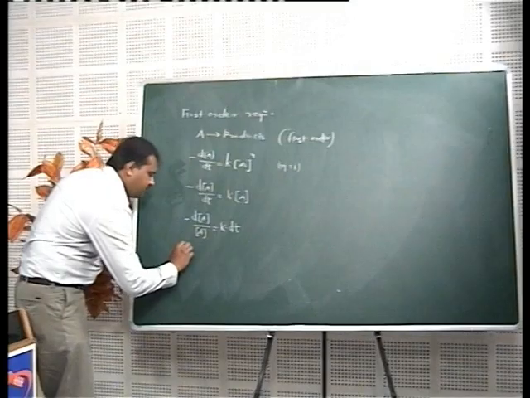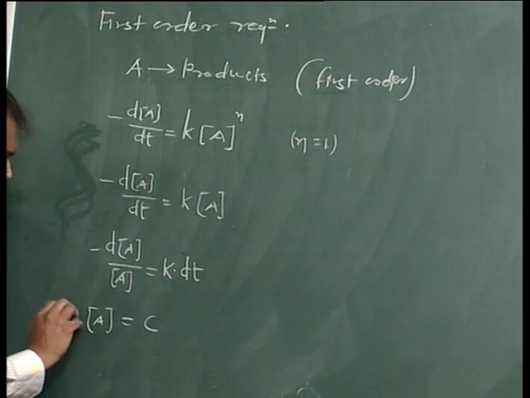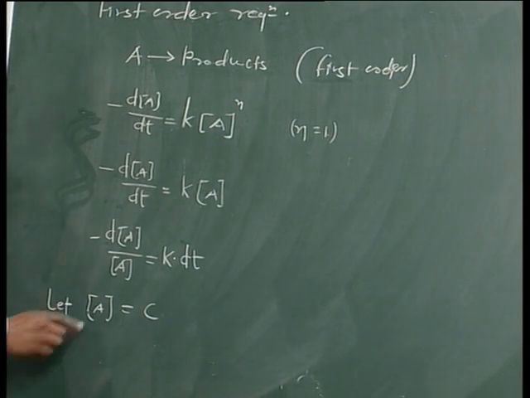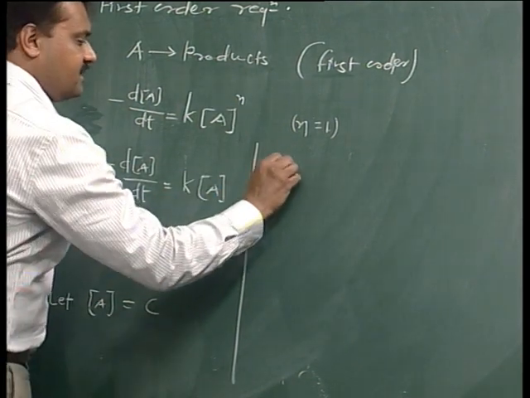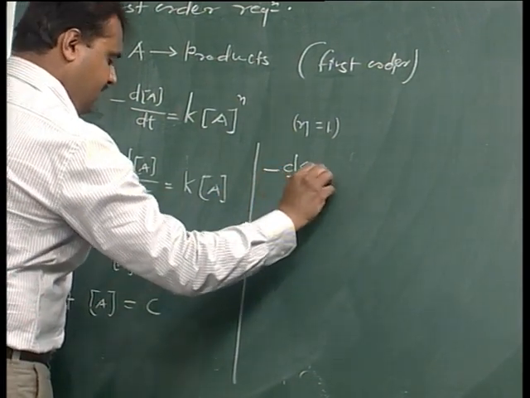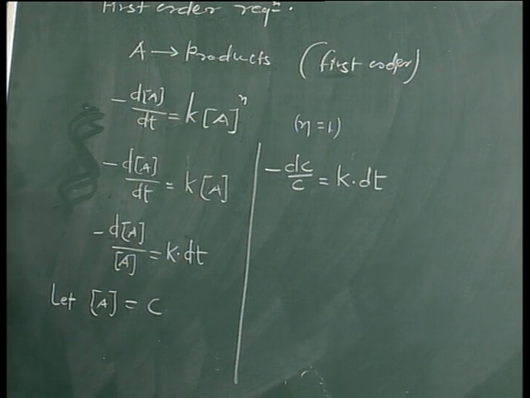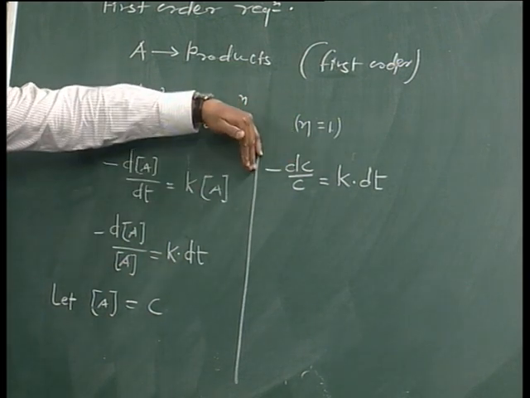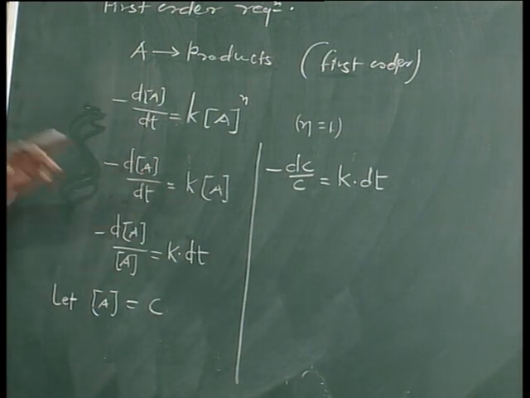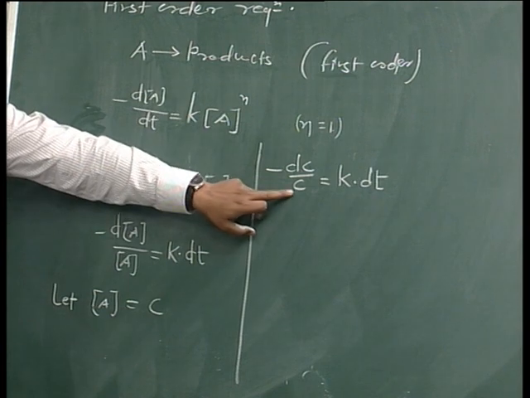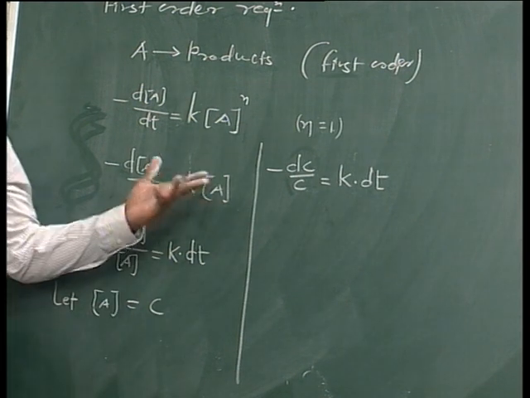Now if we say the concentration of A is C, let the concentration be expressed by C, the same equation can be rewritten as minus dC by C is equal to K into dt. In this equation concentration terms are on one side, time terms on the other side. Now we can integrate this equation between limits of concentration as well as limits of time. Now what should be the limit of concentration as well as time?